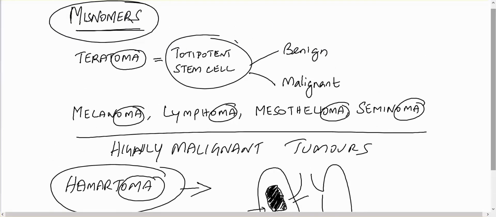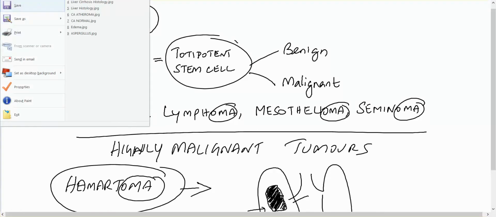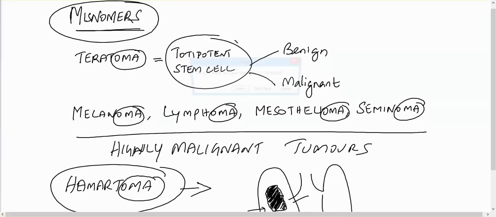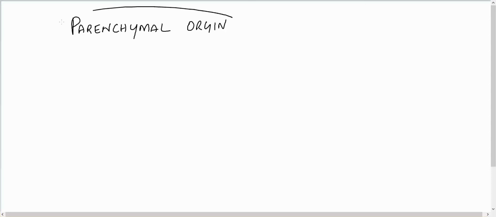So now let us discuss certain nomenclatures of malignant tumors. Again, the malignant tumor can come from the parenchymal origin, which means from epithelium.